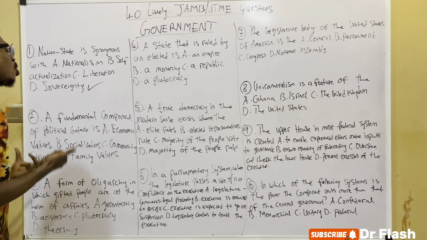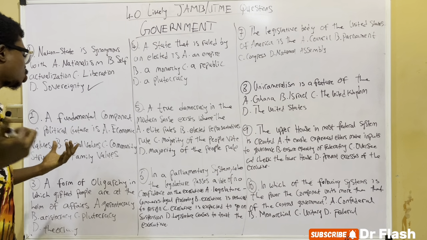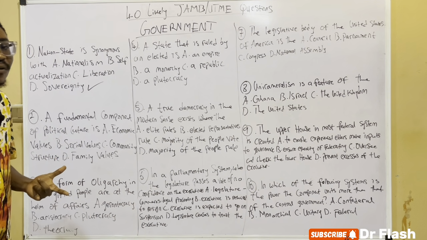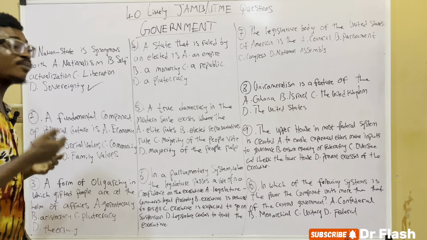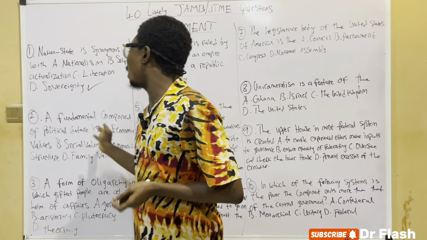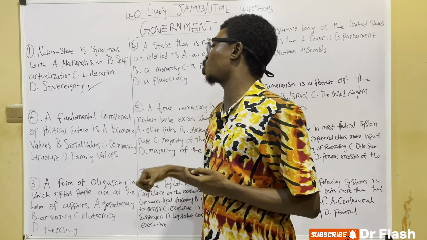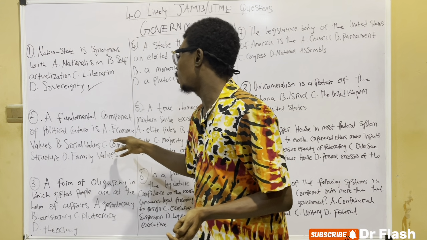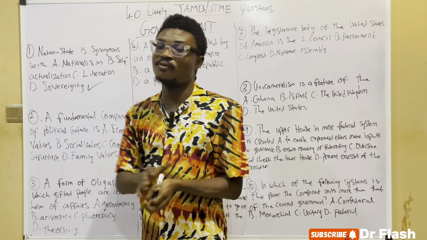On the second question: a fundamental component of political culture is A. Economic values, B. Social values, C. Community values, and D. Family values.